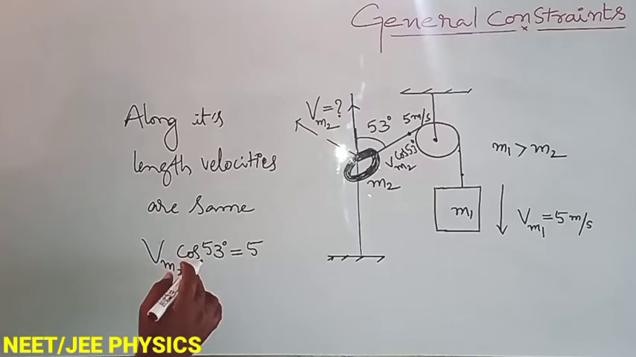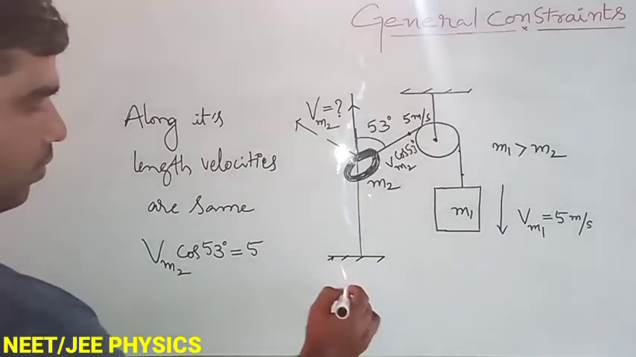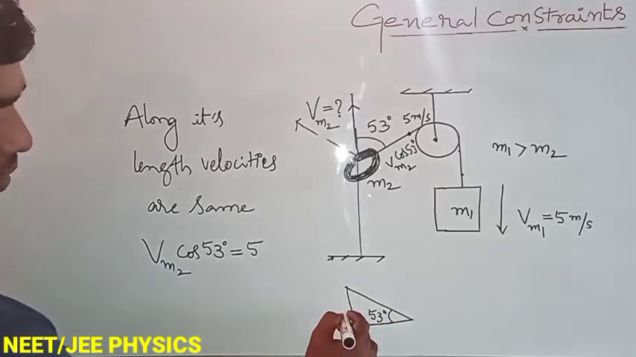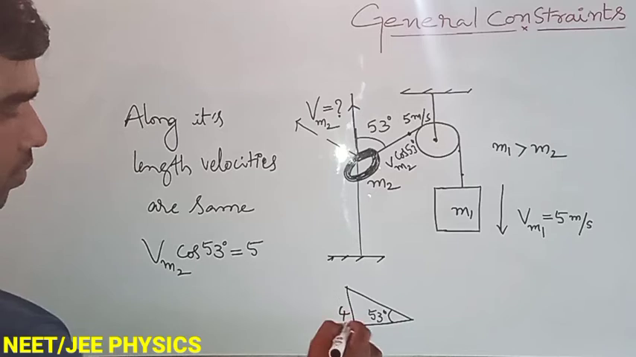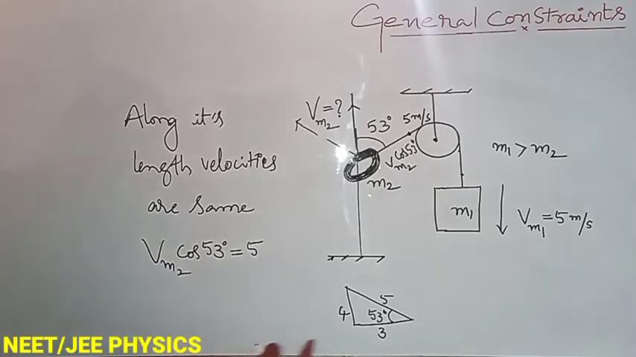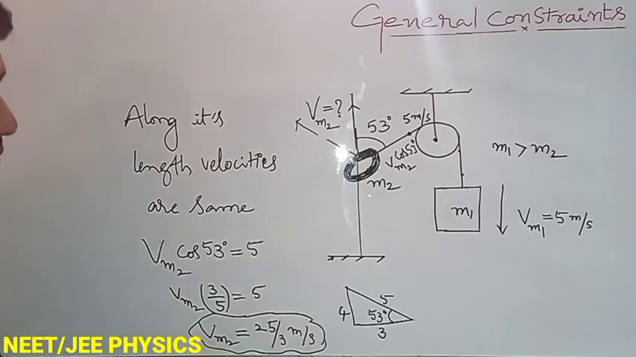Now cos 53, we know the triangle. From the triangle, what we can write? Let us take, this is the 53, this is 4, this is 3, this is 5. Cos 53, adjacent side, Vm2 into 3 upon 5, which is equals to 5. Vm2, velocity of M2 equals to 25 upon 3 meter per second. This is the velocity of ring.